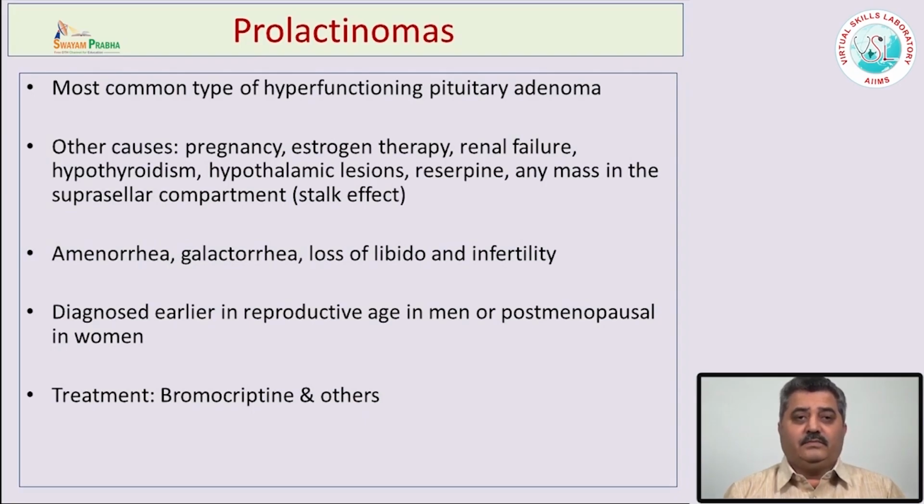The most common adenoma of the pituitary gland is the prolactinoma. They are the most common type of hyperfunctioning pituitary adenomas, and they cause increased prolactin levels.